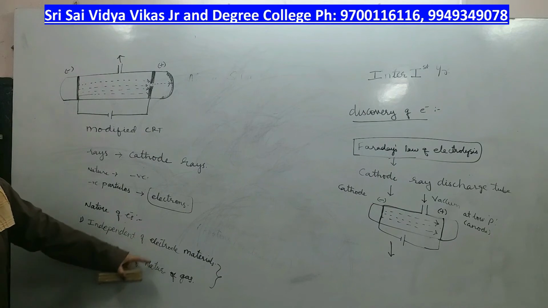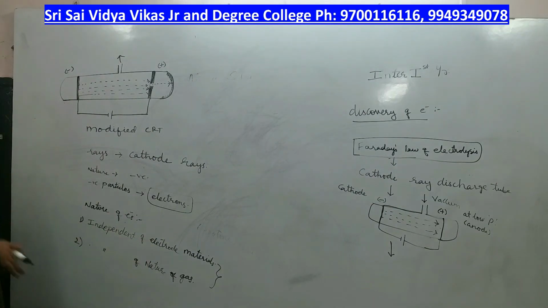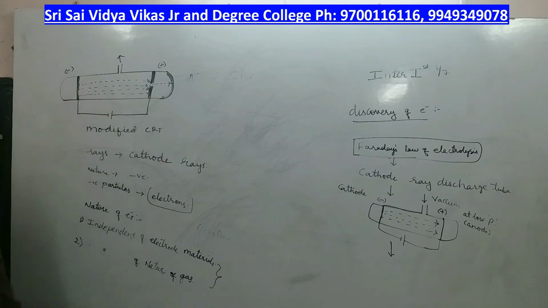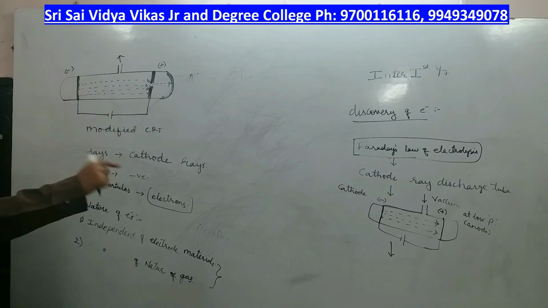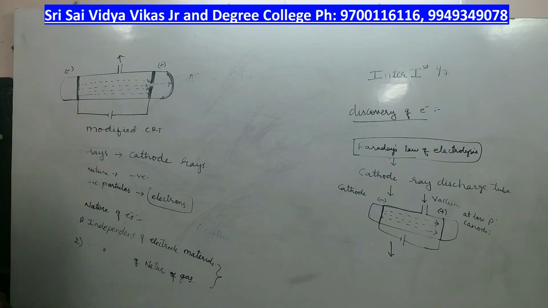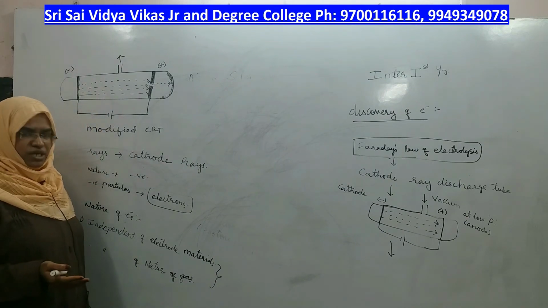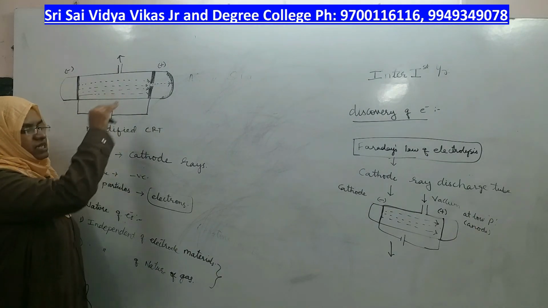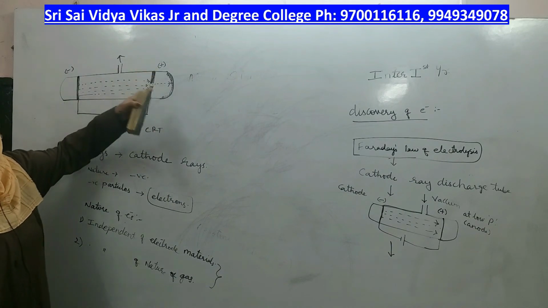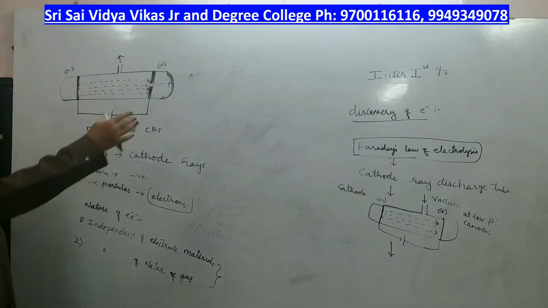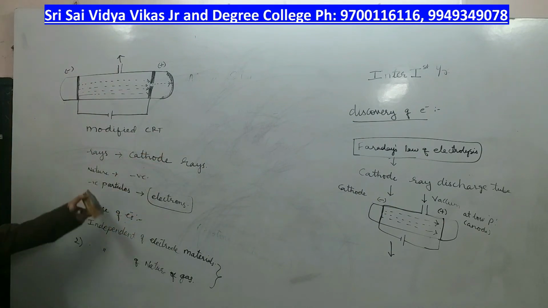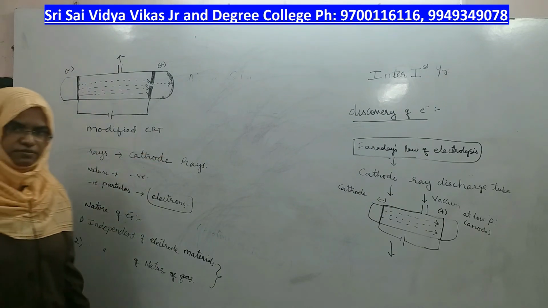To prove these two characteristics also, he made further modifications to the already modified cathode ray tube. That was the simple cathode ray tube, to which he made a perforation, that is the first modification. And another modification he made is by placing an electric field and a magnetic field on the cathode ray tube, right? From the discovery of the electron till this point, you can please copy the notes and we will discuss further later.